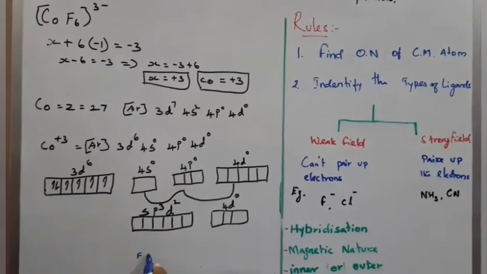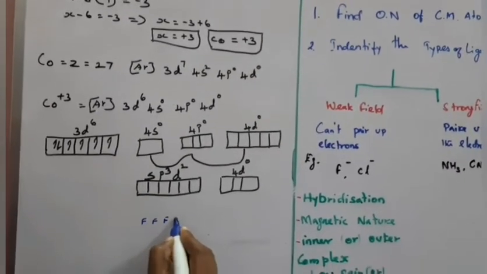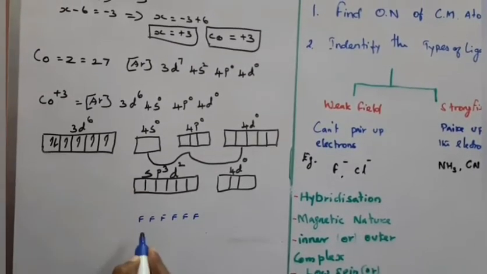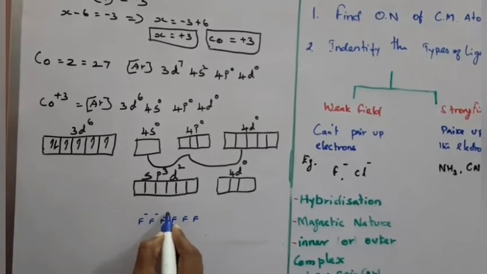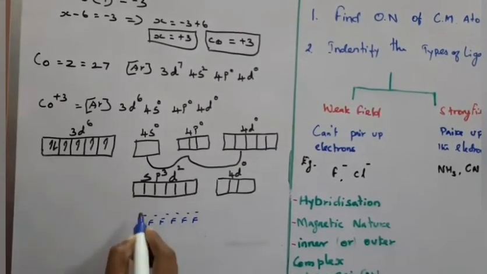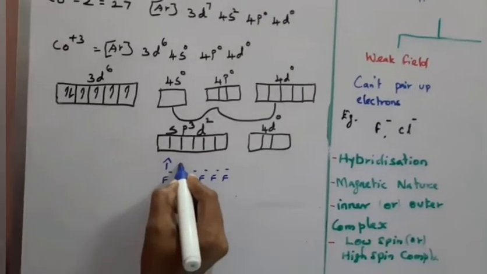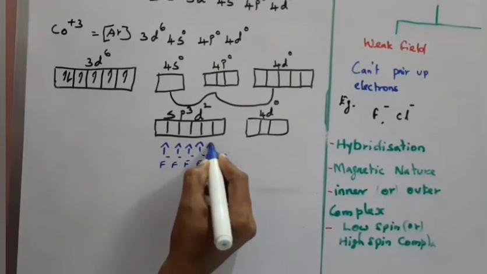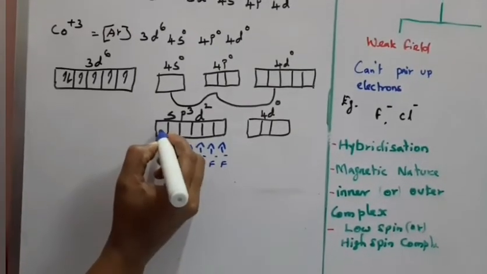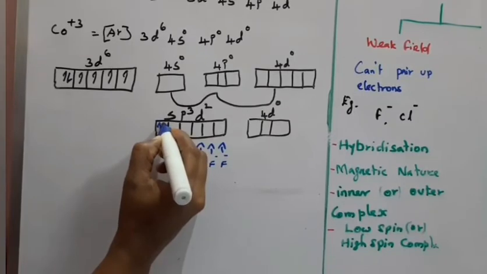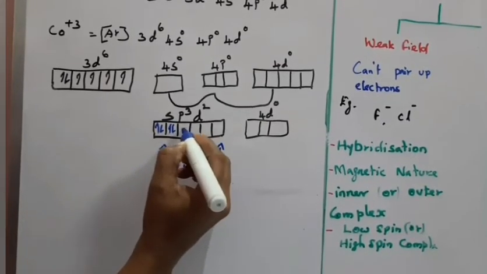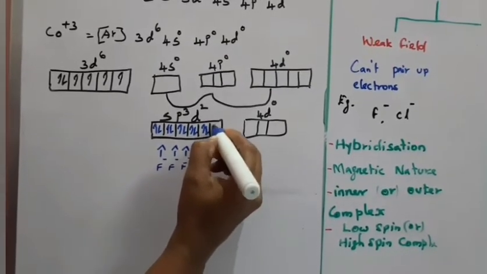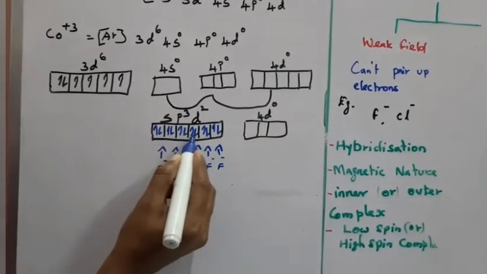Each fluoride ion, 1, 2, 3, 4, 5, 6, contains a pair of electrons. This pair of electrons is donated to these empty orbitals and forms sp3d2 hybridization.